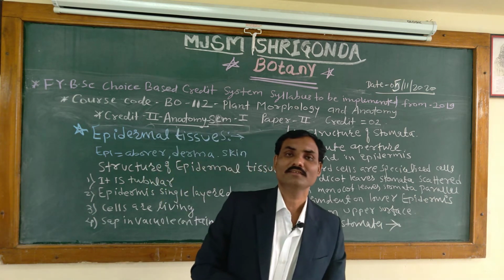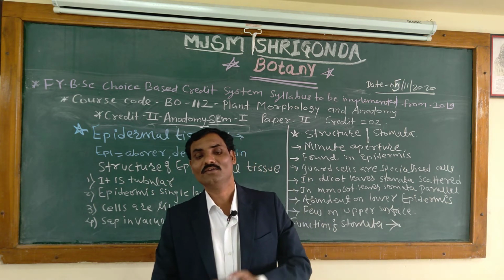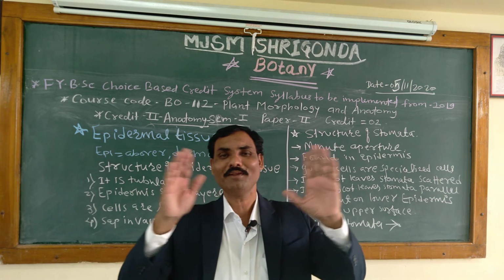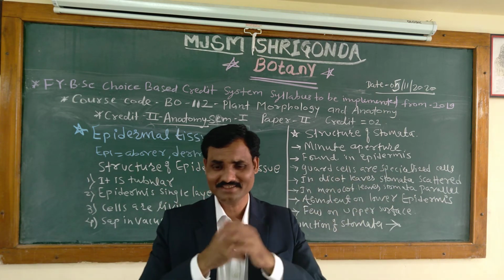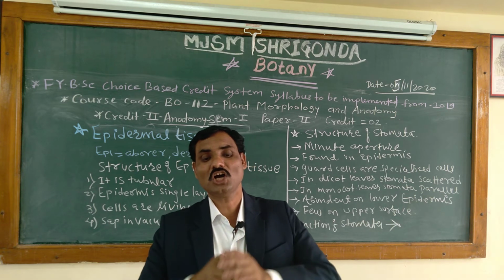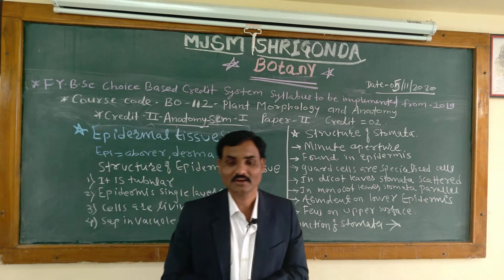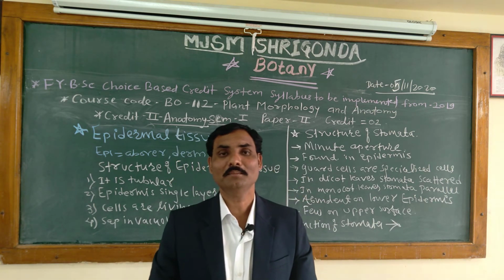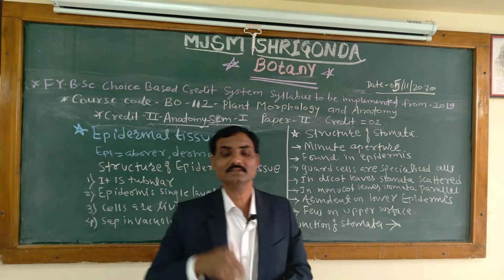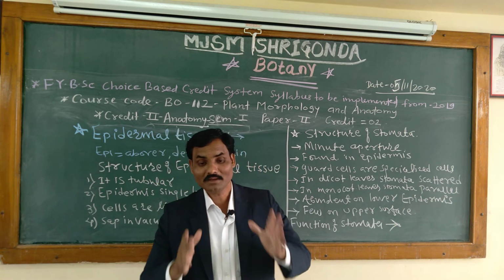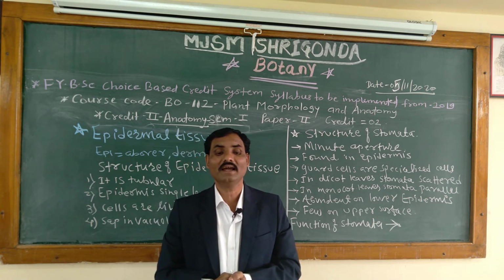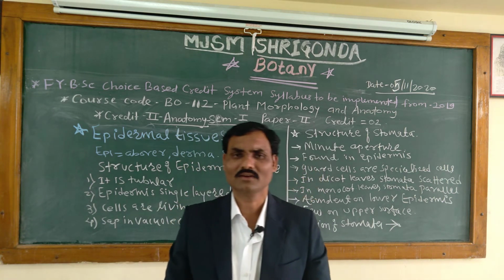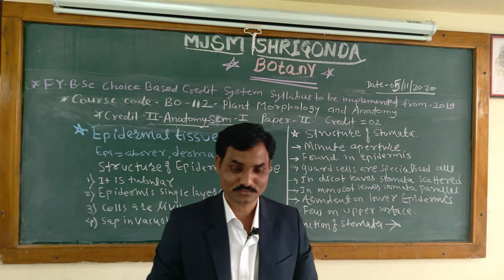Then scales or peltate hairs. These hairs consist of a disc-like plate of cells, put on a short stalk or directly attached to the foot. Example, Olea, family Oleaceae. Then water vesicles or bladders. Some epidermal cells become greatly distended and serve as water reservoirs. In some plants they work as bladders or vesicles, or as water reservoirs.